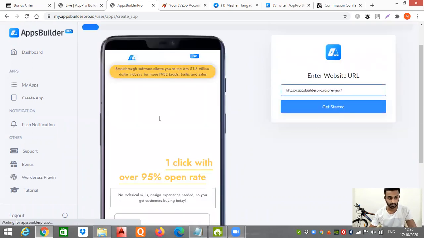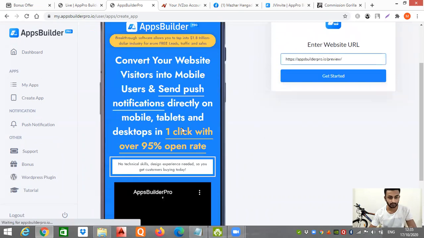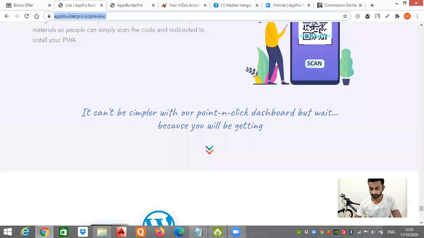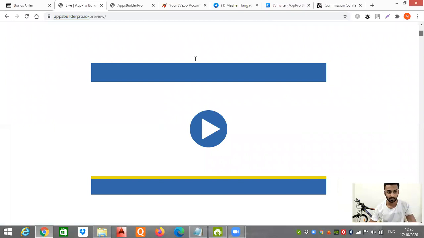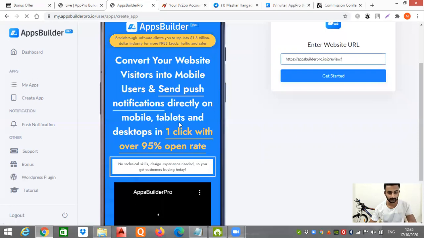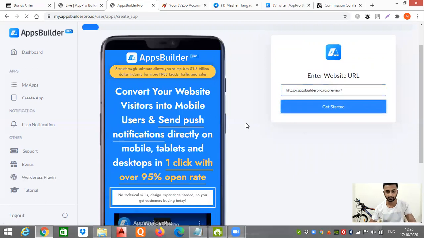As you can see on the screen, Apps Builder. The page you are seeing over here, this is the laptop version and this is the mobile version. Now you can see the same page. Once you click on Get Started, the first step is completed.